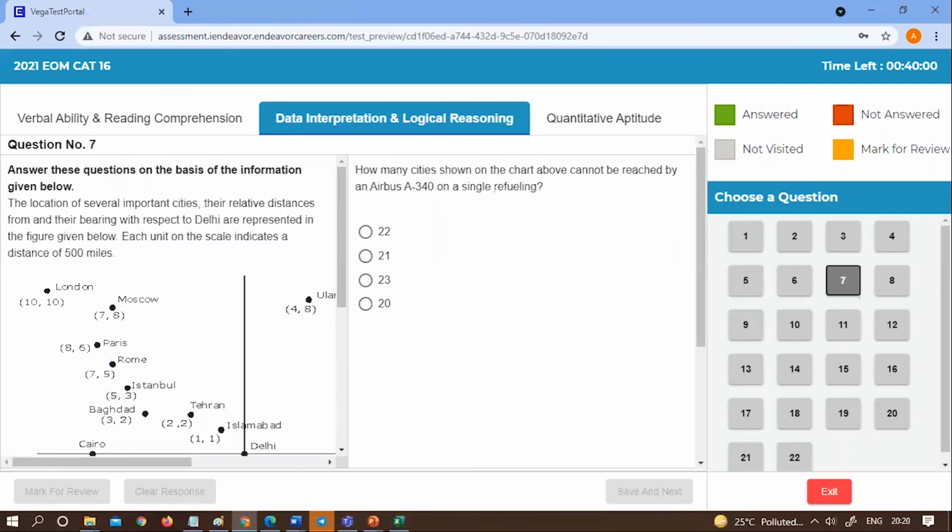The third set is coordinate based. This is more of an observation based set. I think somebody who is solving it with observation is certainly going to save lots of time. And again, in this case, what I would suggest is that 2 questions out of 3 were very doable. So even if you are leaving 1 question and solving the rest 2 questions, then it makes sense. So this was an easy set, provided you're solving only 2 questions, leaving 1 question aside.